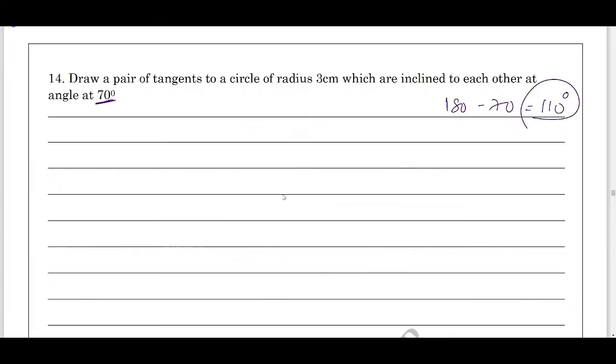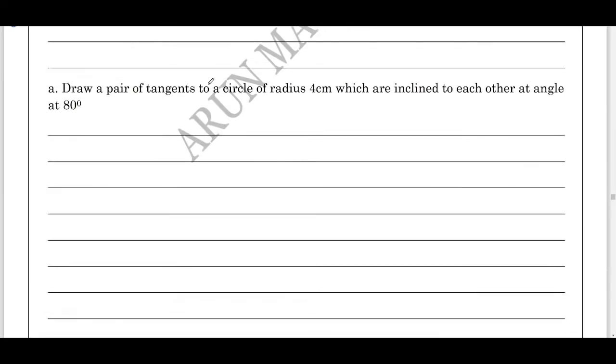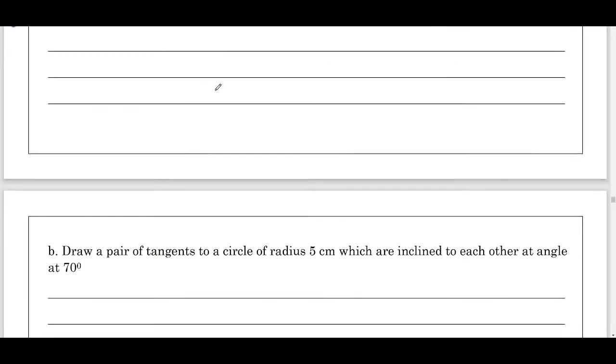Next, using the angle between the radii, you can easily draw the tangents. This video I've already posted, you can check it out. Very important 3 mark question. You can try all these questions. Draw a pair of tangents to a circle of radius 4 cm which are inclined to each other at an angle of 80 degrees.